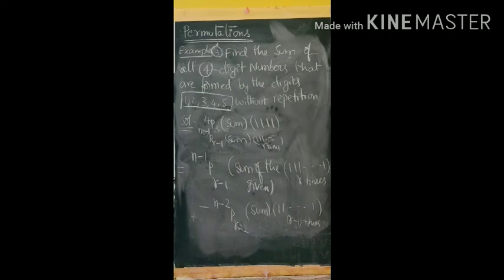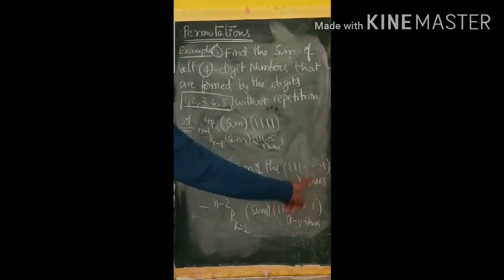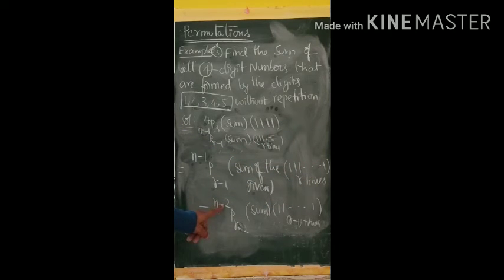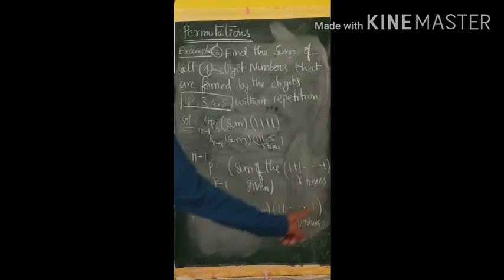Is it clear? So if 0 is one among the n digits, the formula to find the sum of the r digit numbers is as above.